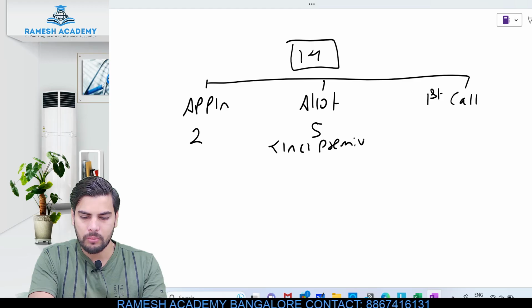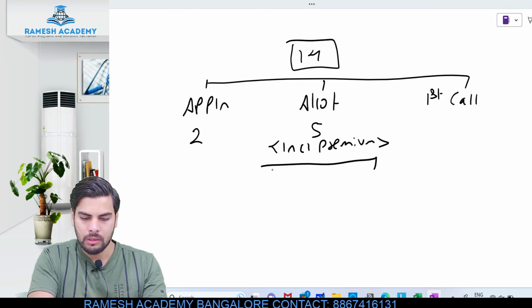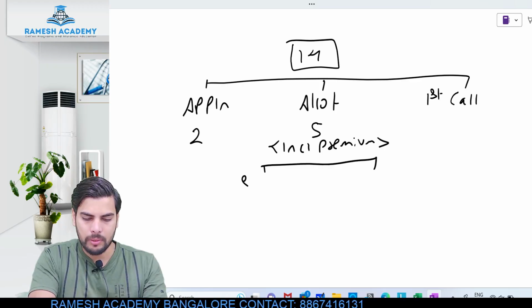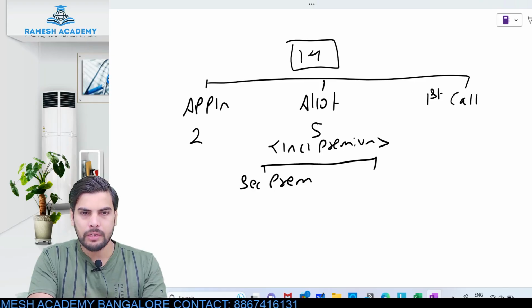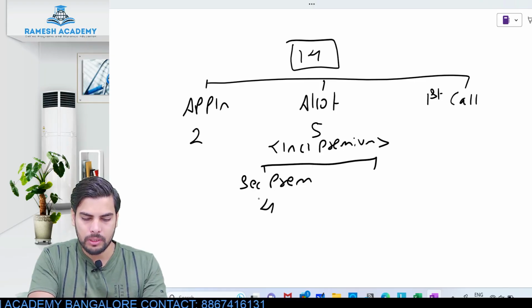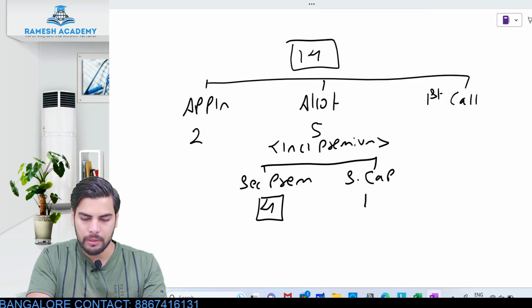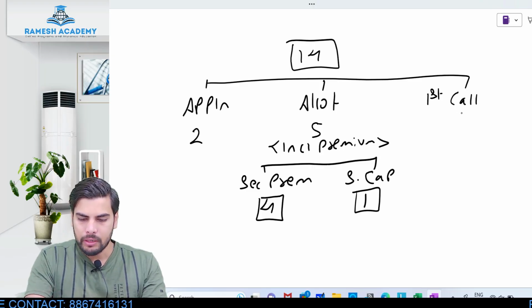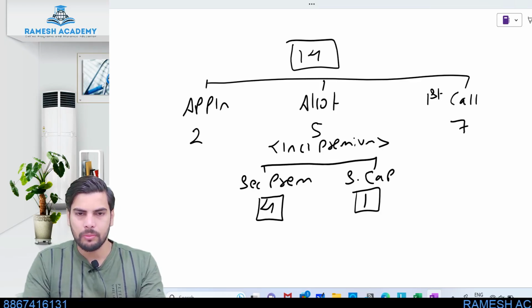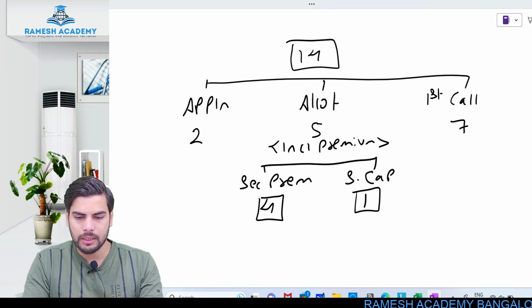Okay, so including premium, it is 5 rupees. Out of this 5 rupees, how much will be transferred to securities premium? A 10 rupees share, if it is issued at 14, 4 rupees will be securities premium. The remaining is what will be transferred to share capital. So share capital will be 1 rupee. Clear? And then when it comes to first and final call, the balance amount would be 7 rupees. Hope you guys understood this. Okay, so this is the information relating to issue price.